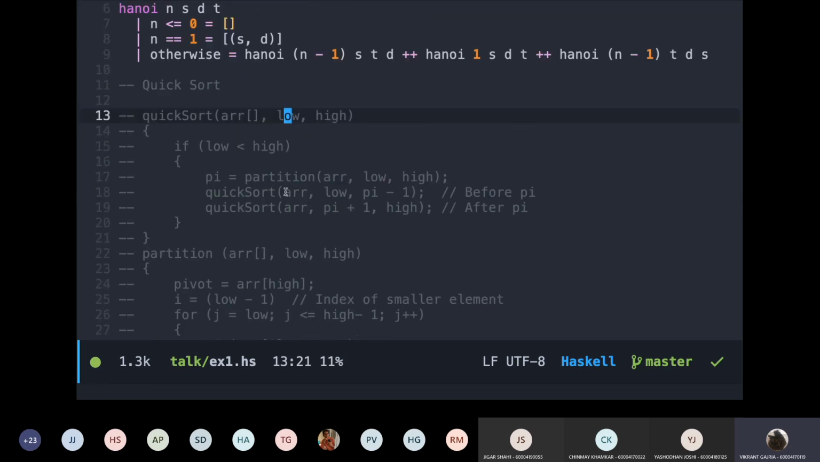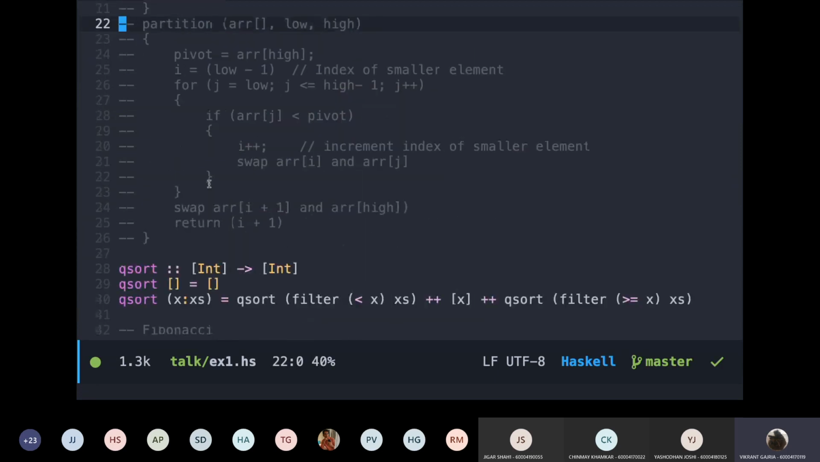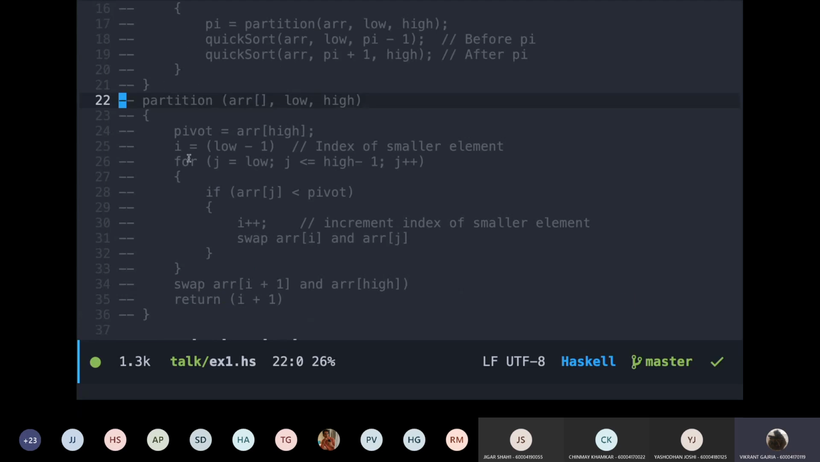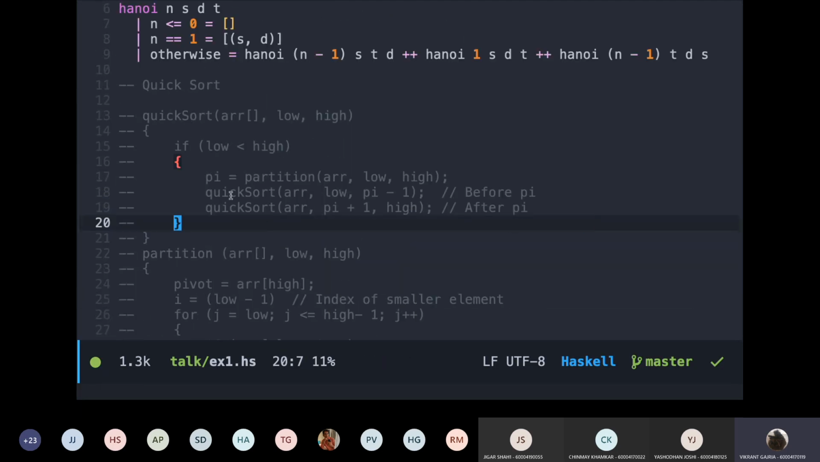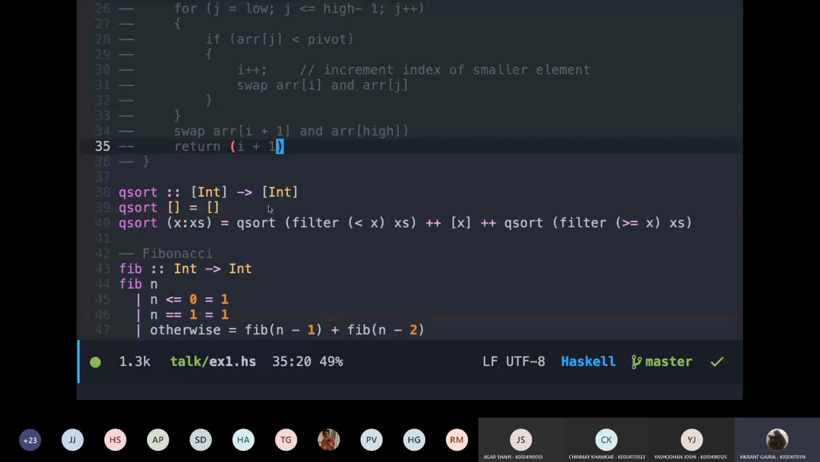Another example is quicksort. I don't know if you have done quicksort in data structures. It's a very big code and they ask about it in the viva. And you have this partition function and this quicksort function is very difficult. This is quicksort written in Haskell. 3 lines of code compared to maybe 20 lines of code above.